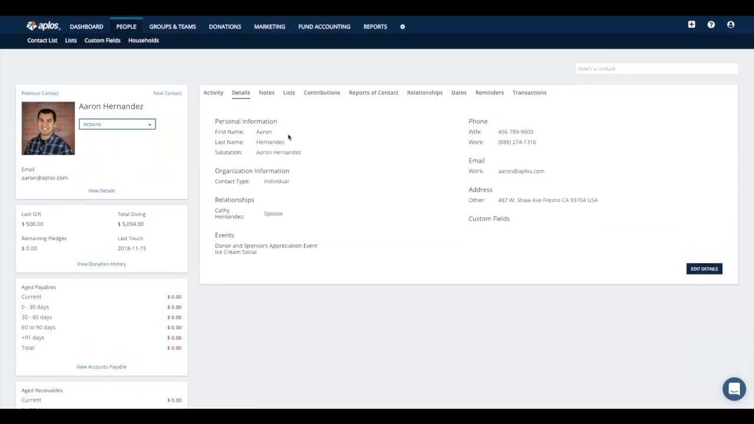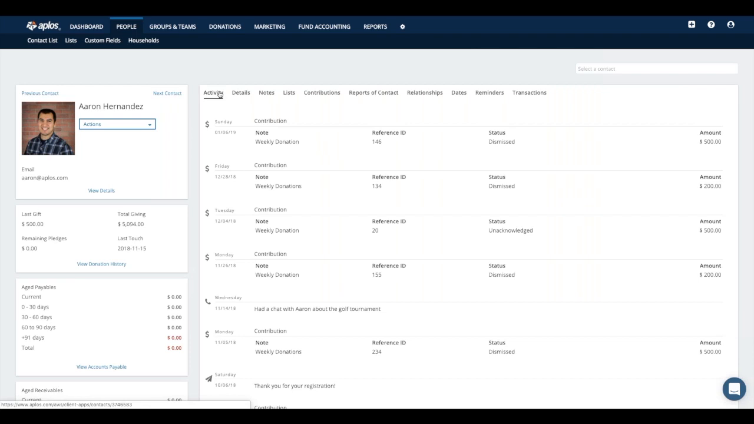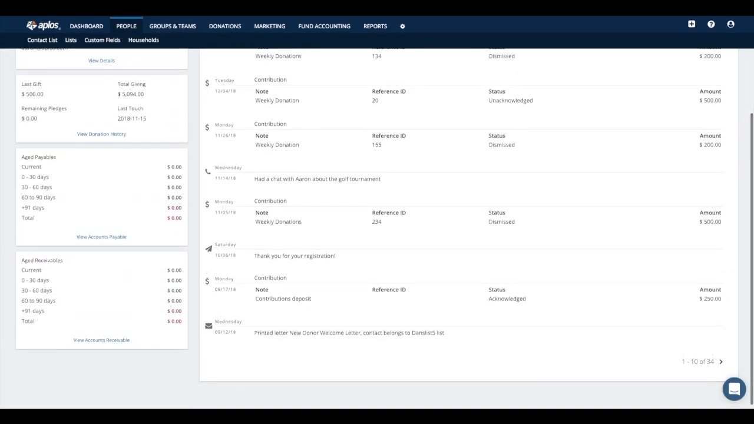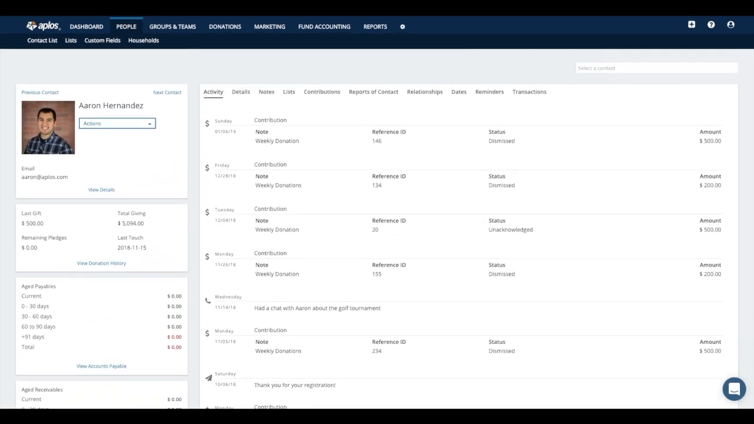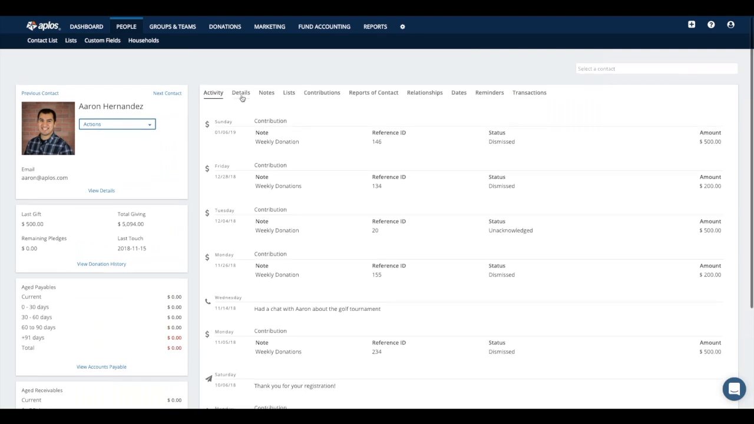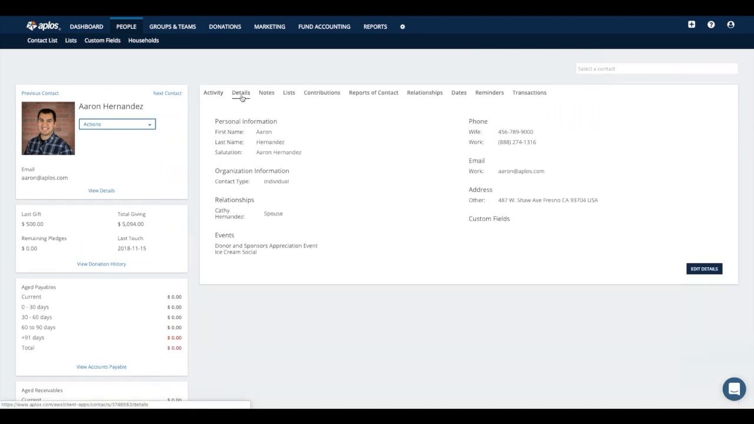On the right-hand side of the page here, you'll have different tabs for information that you can look at or keep track of. The activity tab is going to let you know of all activity that's been happening for the particular contact that you're looking at. If they made a contribution, if you sent them a letter, if you gave them a phone call, whatever the situation is, that activity will be listed here. Essentially, it's an activity log for each of your contacts in the system. The details tab is going to give you the specific details for that contact, such as their first and last name, home address, phone number, etc.